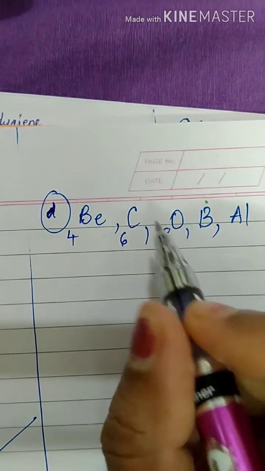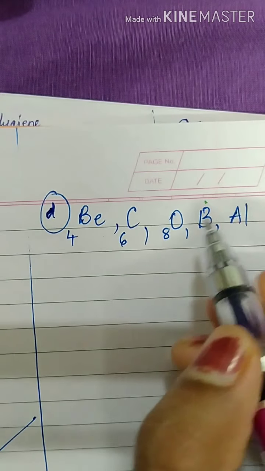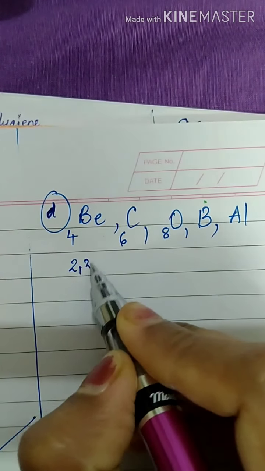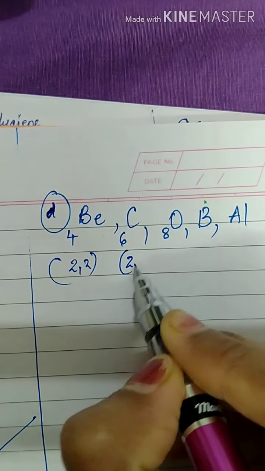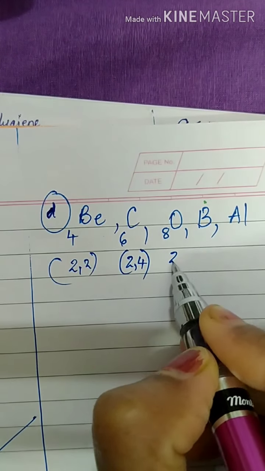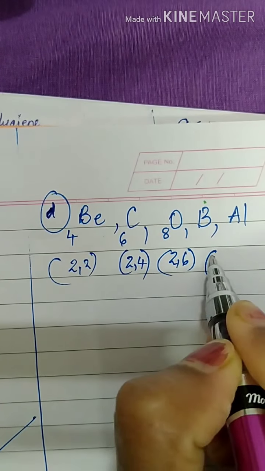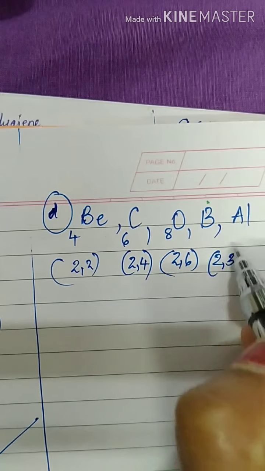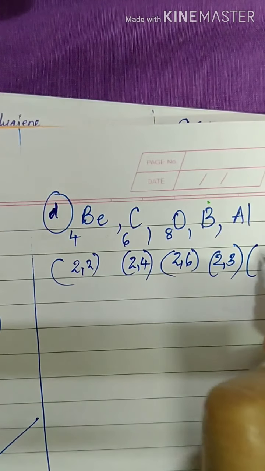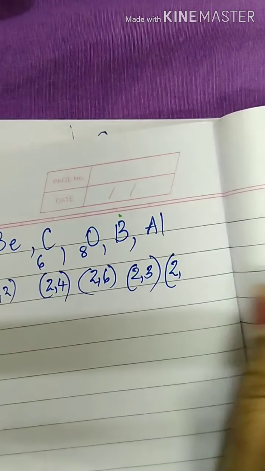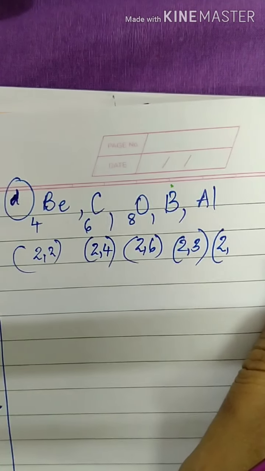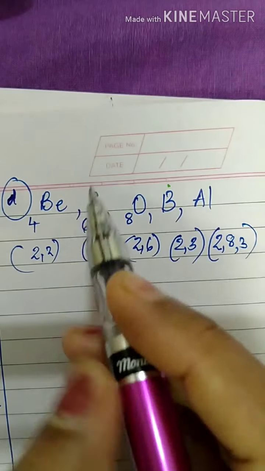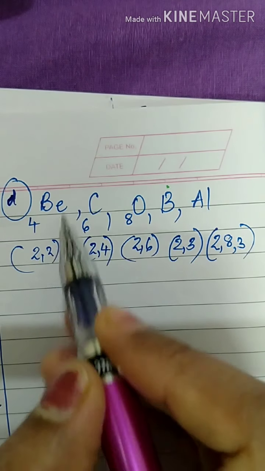Now they are asking about beryllium, carbon, oxygen, boron and aluminum. Out of this, which is the most electropositive element? Let us see the valency here. Beryllium will be 2, 2. Carbon will be 2, 4. Oxygen will be 2, 6. Boron atomic number is 5: 2, 3. And aluminum is 13: 2, 8, 3.